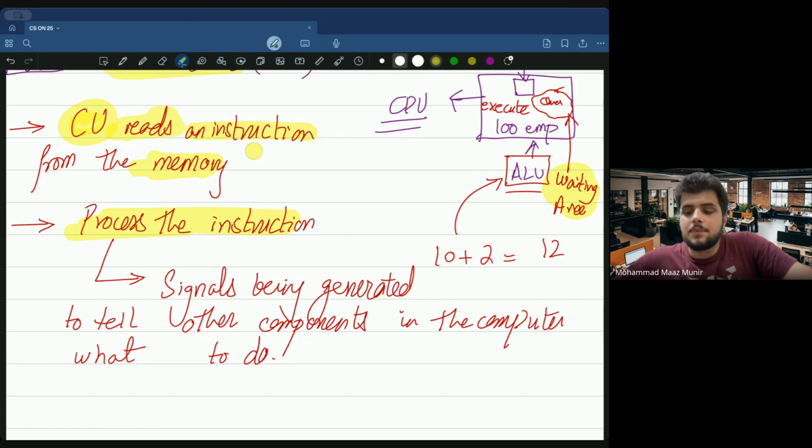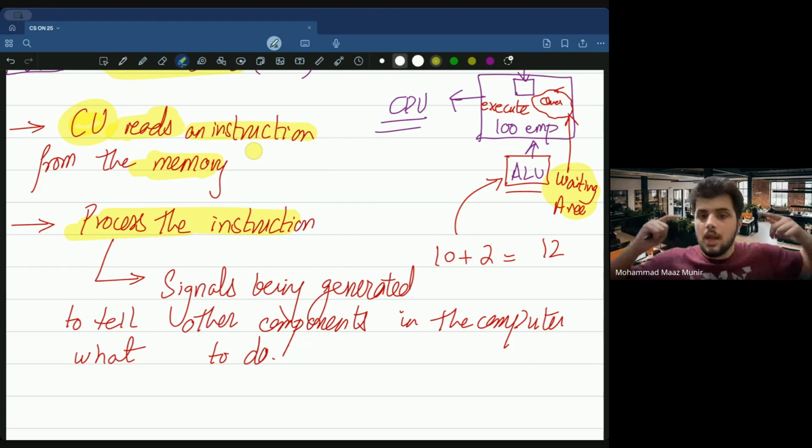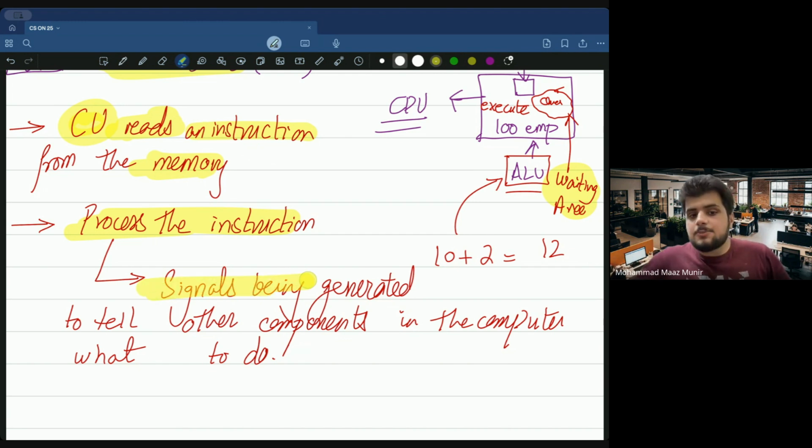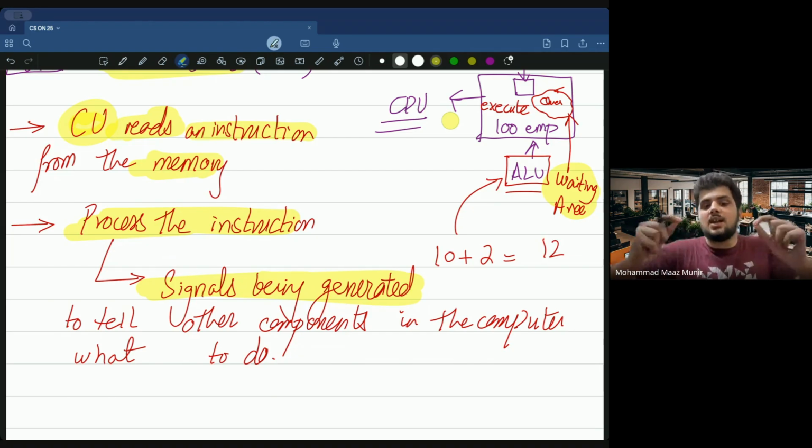So Rayan is cooking biryani, but there is an issue. Rayan is like, yaar, there is no chicken left in the refrigerator, so how will I be cooking biryani? So as you see, I'm the CEO, right? I'm the founder, so I'm the control unit right now. I'm at the top one. I need to tell others what to do. So now I know कि यार chicken नहीं है, so there a signal has been generated. So a signal has been generated telling me that there is a lack of chicken. Now I will be telling Manal. So I will be sending a signal from my office.